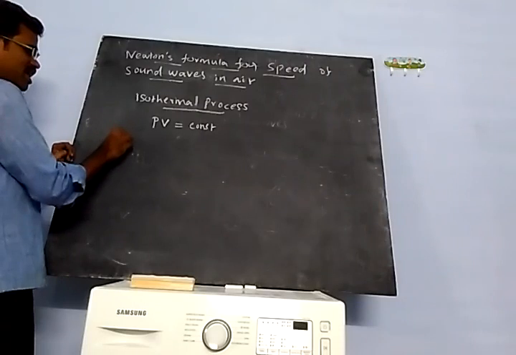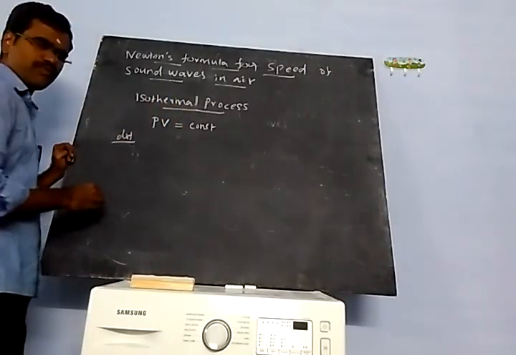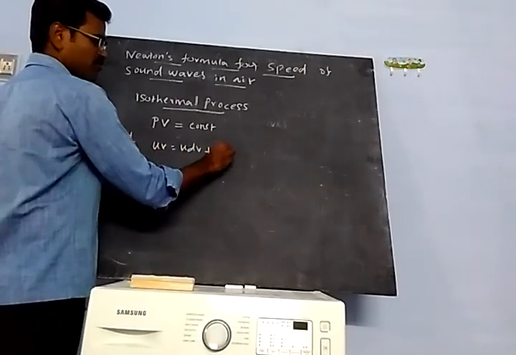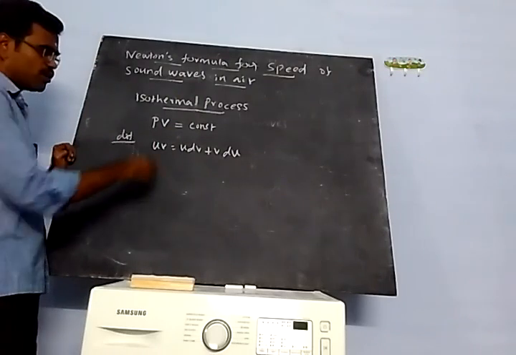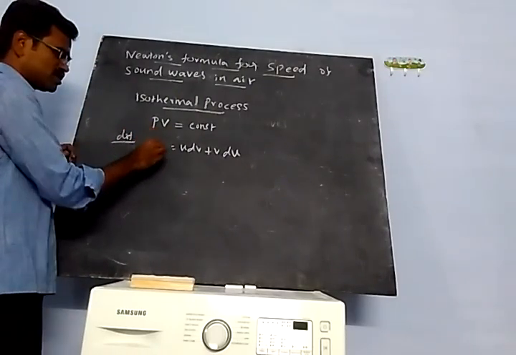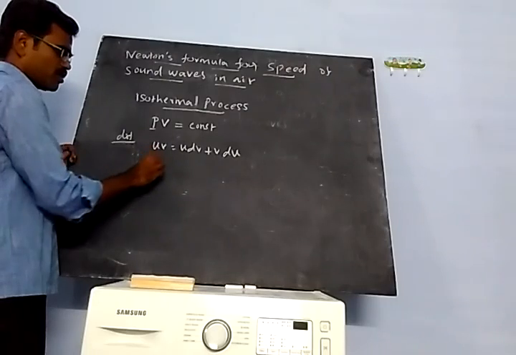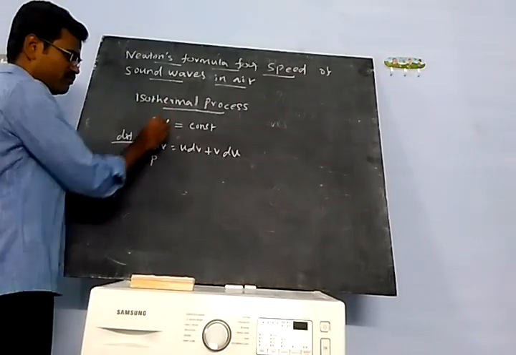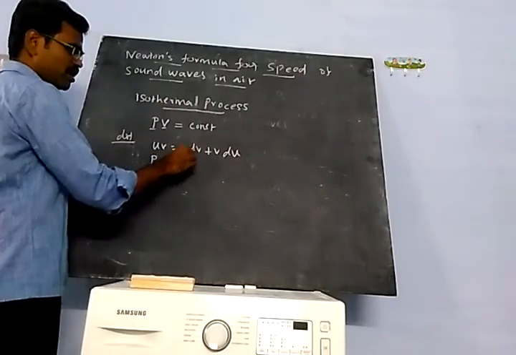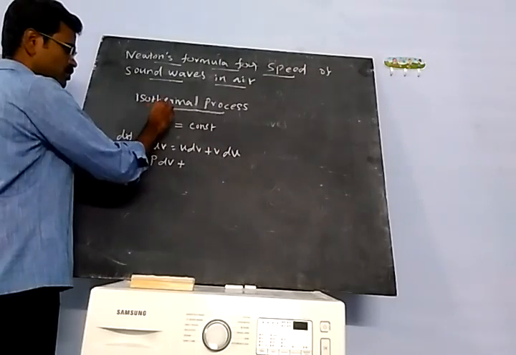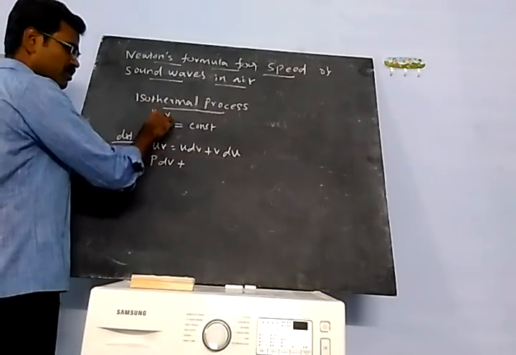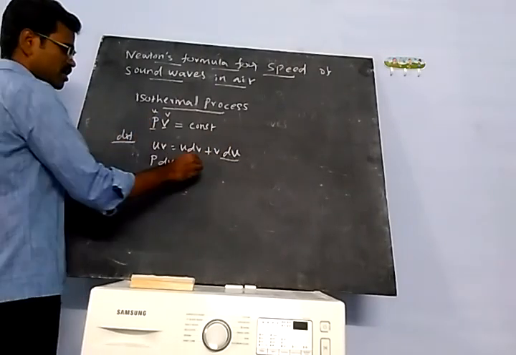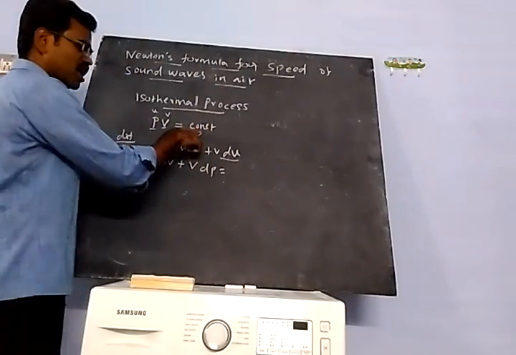Now we can differentiate this equation. We apply the product rule: d(UV) equals U dV plus V dU. First, take P as the constant, so P dV. Then plus V dP, differentiating the other variable. So d(PV) equals P dV plus V dP, and this equals a constant.